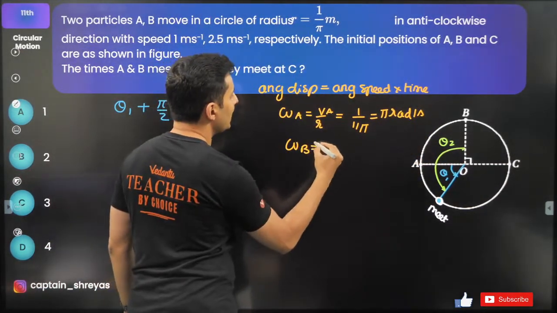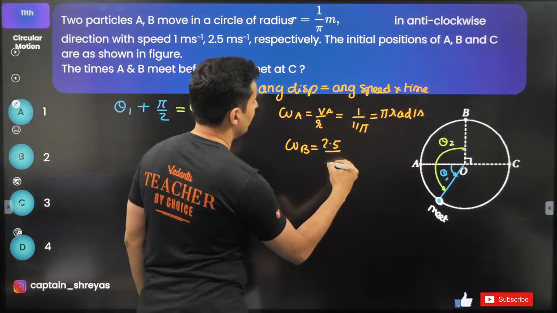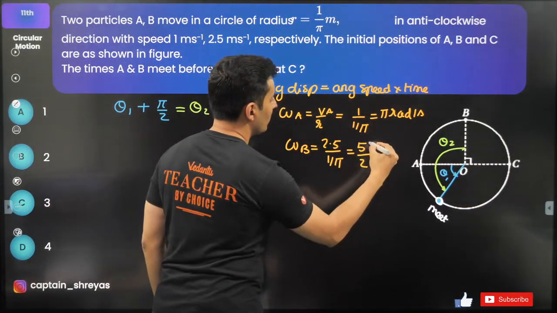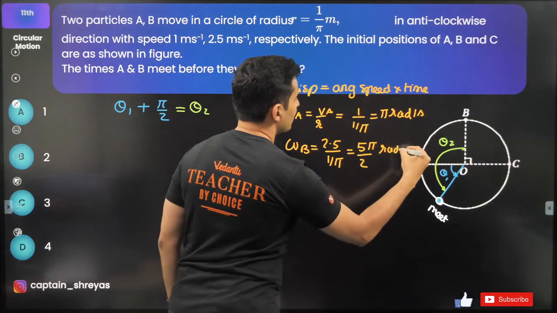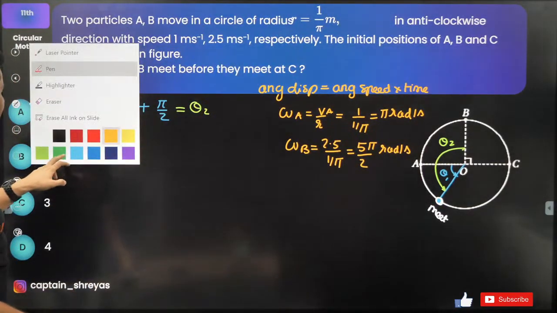Angular velocity of B, again velocity is 2.5 divided by radius, which is 1 by pi. So 2.5 is 5 by 2 and this is pi, so 5 pi by 2 radians per second. If I substitute it over here, let's see what I get.